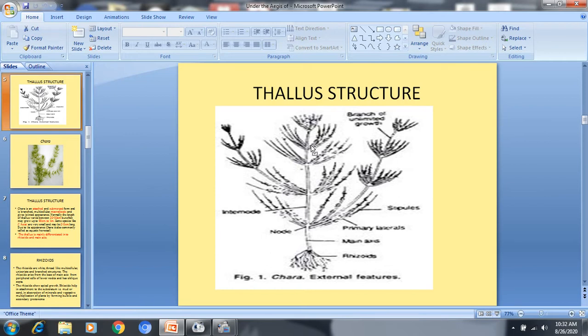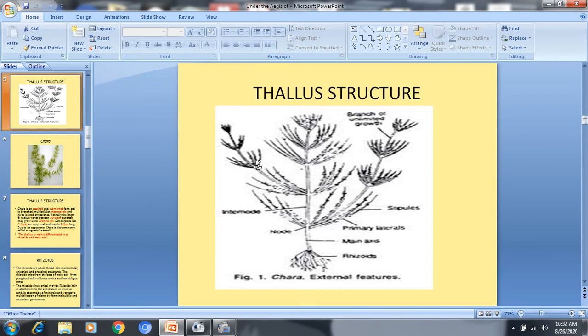Diagrammatically, Chara is visible like this. These are the rhizoids with which the thallus is attached to the mud of the water body. This is the body or the thallus, and in the center of the plant there is a main axis, and this main axis is well branched. This is called the long branch.